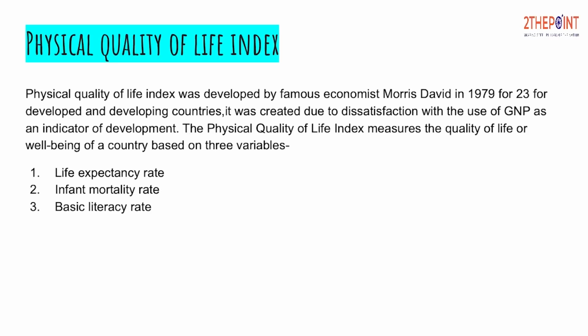First one, physical quality of life index. First I'll tell you the objective behind introducing this index. So friends, whenever we talk about the growth of a country, we measure it in terms of GDP or GNP or the national income, right? Now if the GDP of the country has been increasing for the last 10 years, can we assume that the GDP is being equally distributed, or that other parameters like health or the literacy rate have also got better day by day?